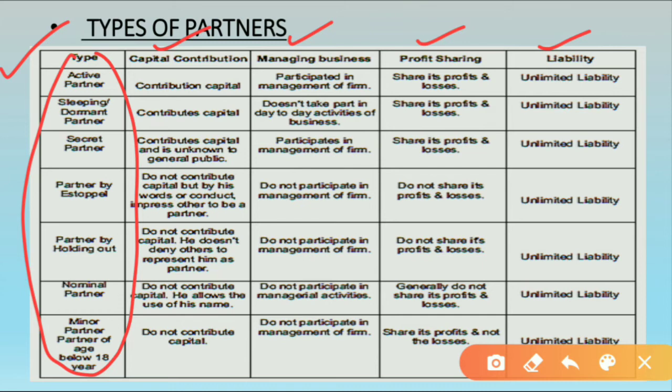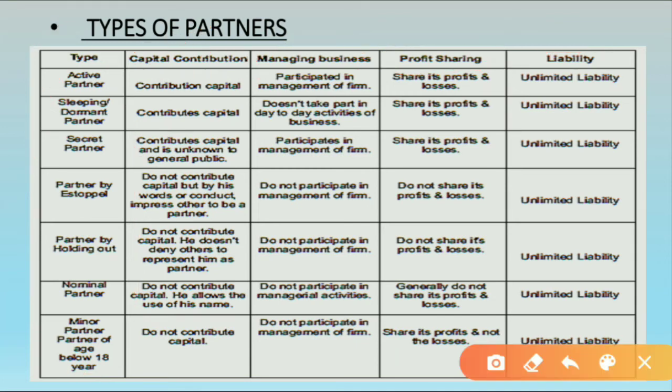Here we will try to understand whether the partners contribute the capital or not, whether the partners manage the business or not, whether the partners share the profit or loss or not, and whether the partners have limited or unlimited liability. We'll get to know about all these. Let us start with the first one.